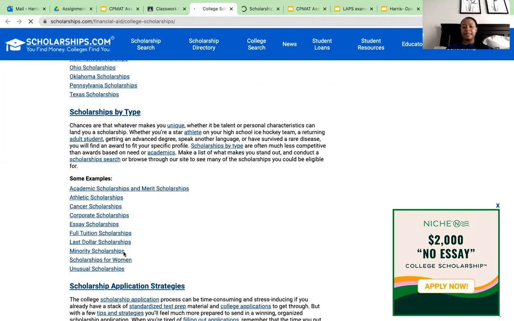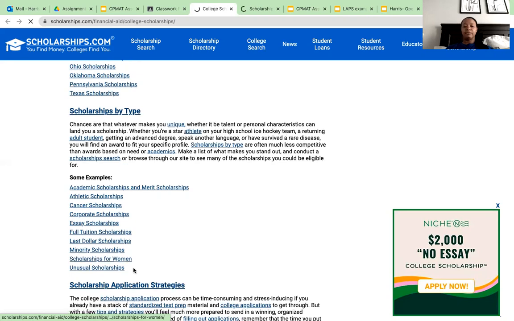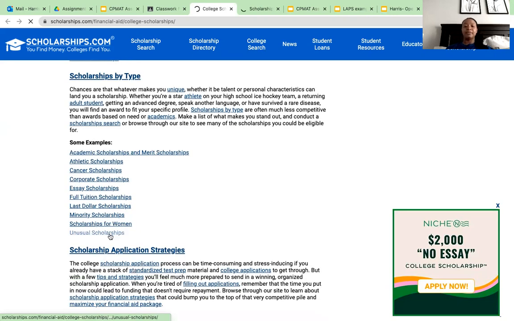dollar scholarship, not sure what that is. If you're a minority, if you're a woman, unusual scholarships. So these are the ones like the left-handedness, if you're tall, if you're short.